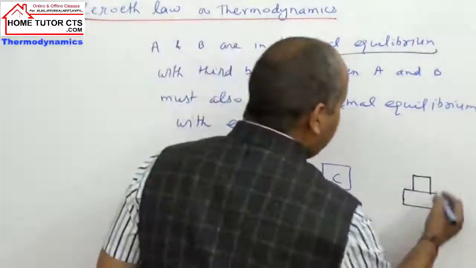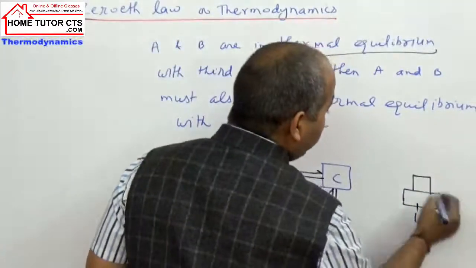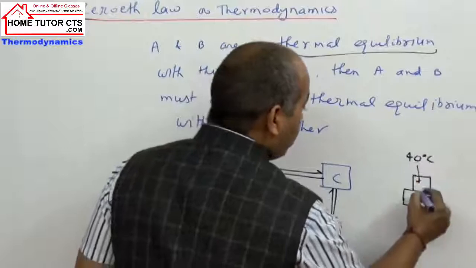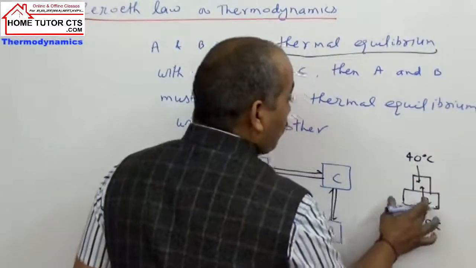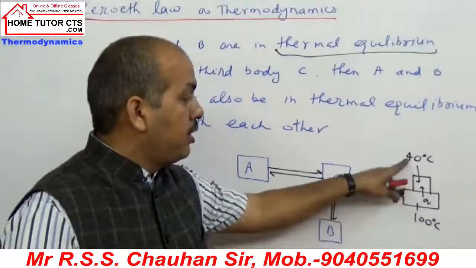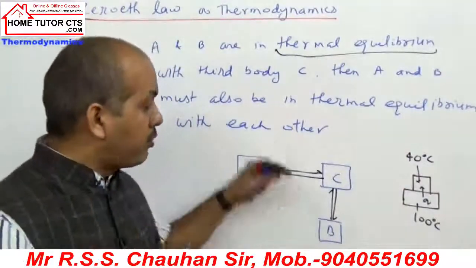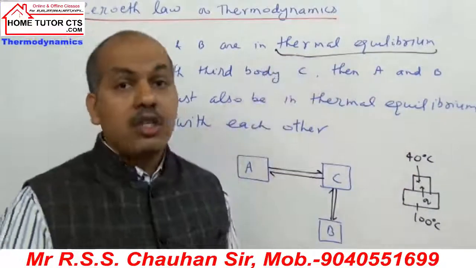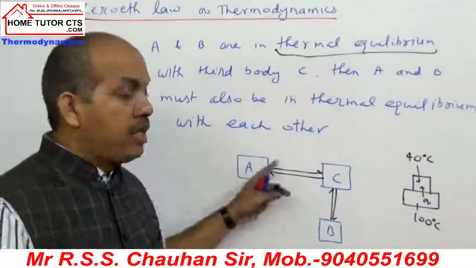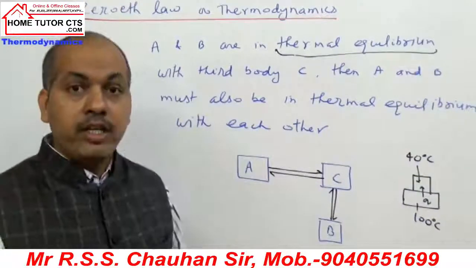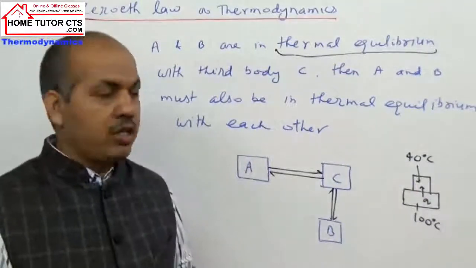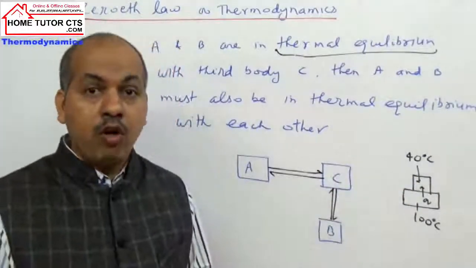In this case, there is heat transfer. If I suppose the temperature here is 100 Celsius, and the other body has a low temperature, let's say 40 degrees Celsius, what happens? There is some heat exchange, flow of heat from the hotter body to the colder body because of this difference of temperature. Now, what is the meaning of thermal equilibrium? There is no flow of heat, no exchange of heat, no heat transfer between two bodies occurring. That is possible when the two bodies have the same temperature. When they have different temperatures, they involve some heat transfer.